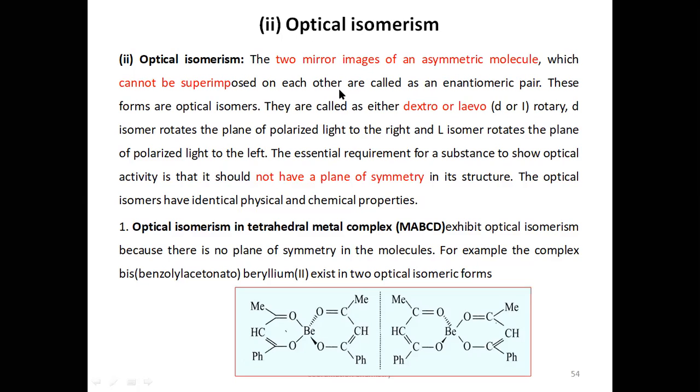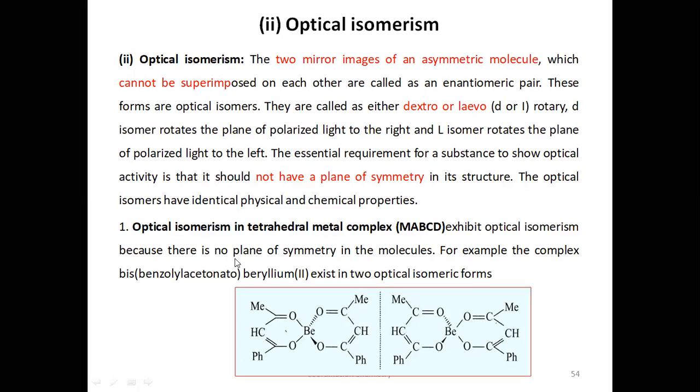Such types of molecules will show optical isomerism, and those isomers are known as enantiomers. One isomer will rotate the plane of polarized light to the right side, and the other isomer will rotate the plane of polarized light to the left side. This is the essential condition. Optical isomerism can be shown by tetrahedral complexes and a few octahedral complexes also. In tetrahedral complexes, only this type of molecule will show optical isomerism, that is MABCD.